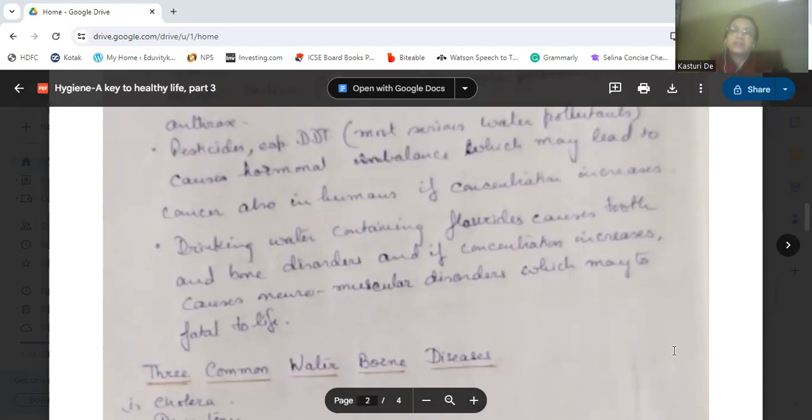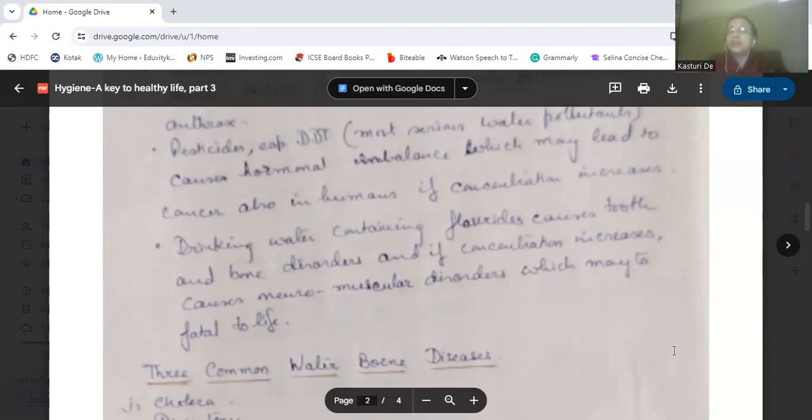DDT and other pesticides are used on the farm so that the germs are not spread. But that also causes harm to the water bodies if they are drained. When they are washed or when rain is occurring, what happens?